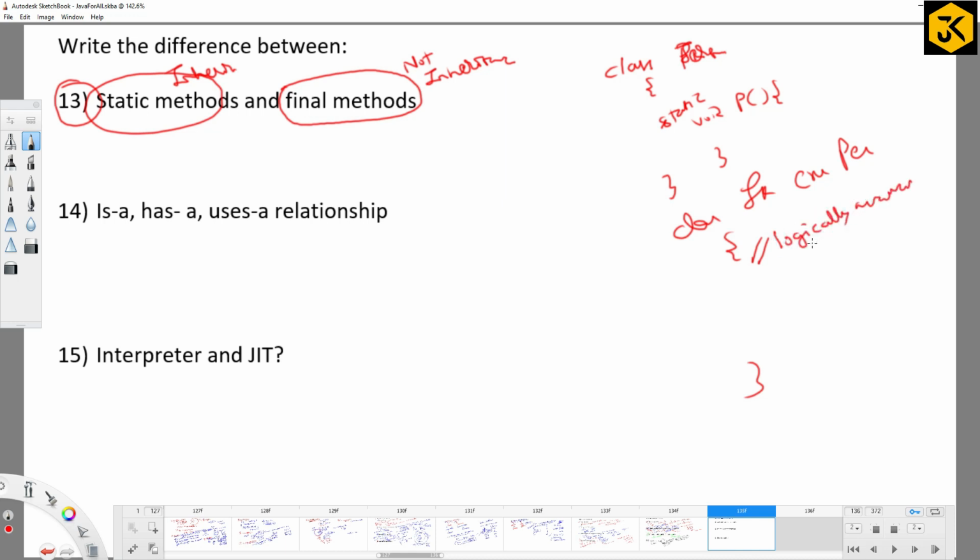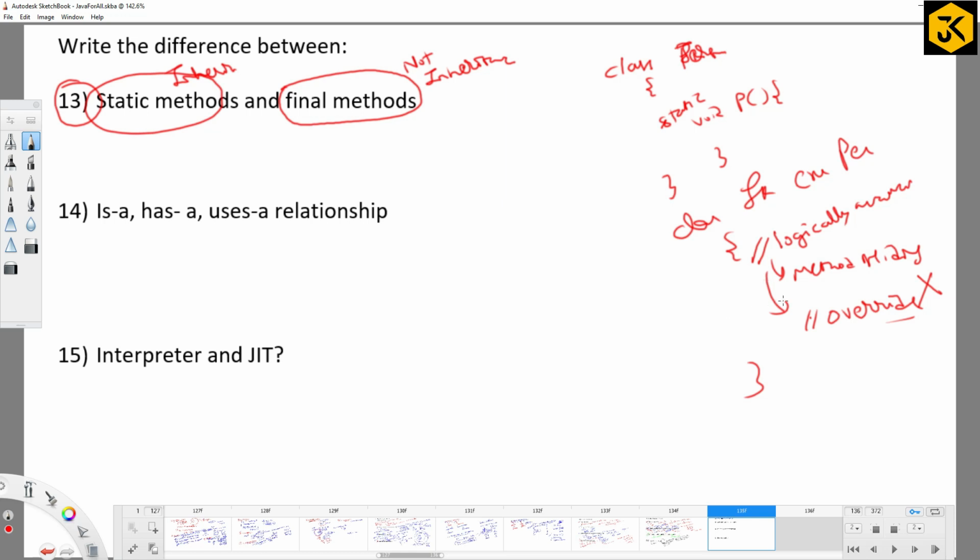Am I right? Yes, it is logically available. That's why we call it method hiding. You have to understand this point. But can we override it? No, it is not possible to override it.